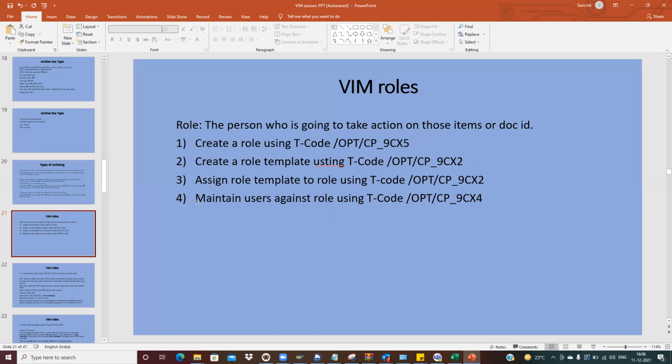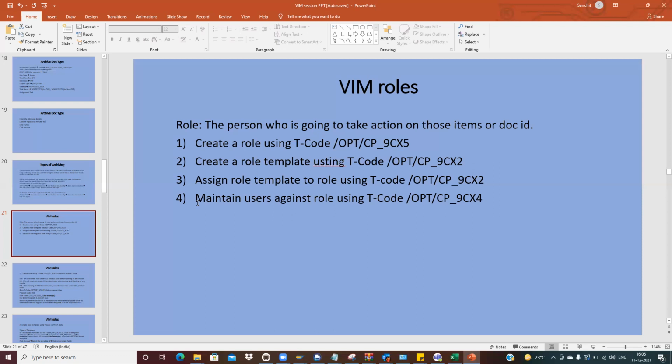For example, the tax team. We need some input from the tax team to identify the tax code. I am an AP user, and I am not able to understand it from the face of the invoice. What could be the tax code which needs to be selected? So I can refer it to the tax team and ask for the relevant information from them. Like that, we create the roles in the system.